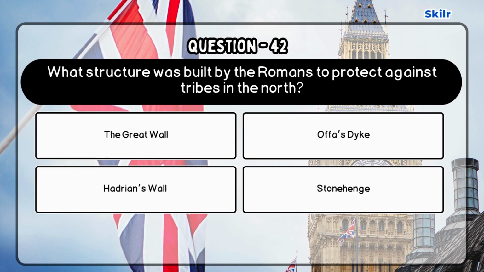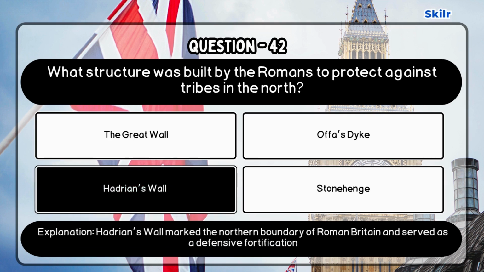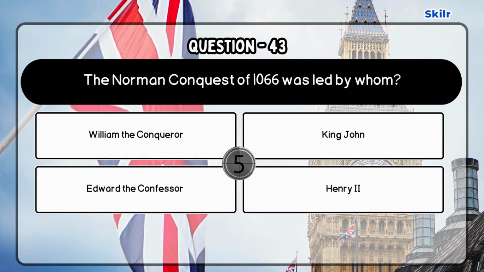Question 42. What structure was built by the Romans to protect against tribes in the north? Correct answer is Hadrian's Wall, as Hadrian's Wall marked the northern boundary of Roman Britain and served as a defensive fortification. Question 43. The Norman conquest of 1066 was led by whom?